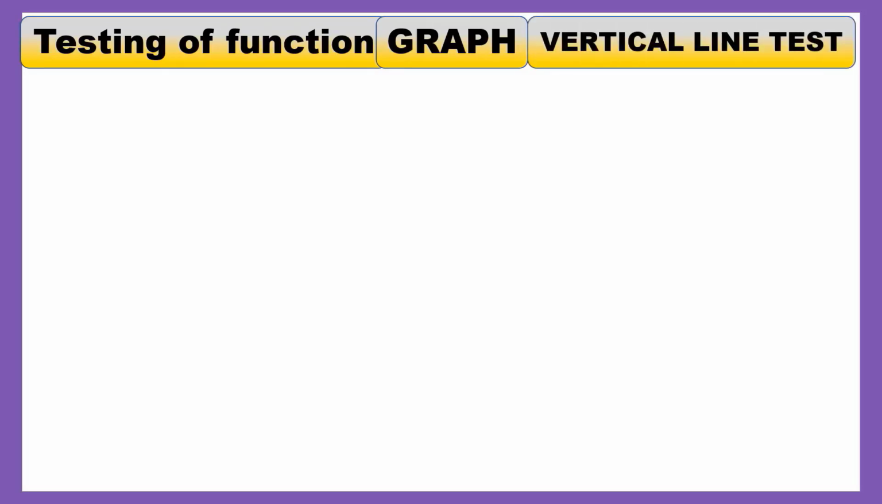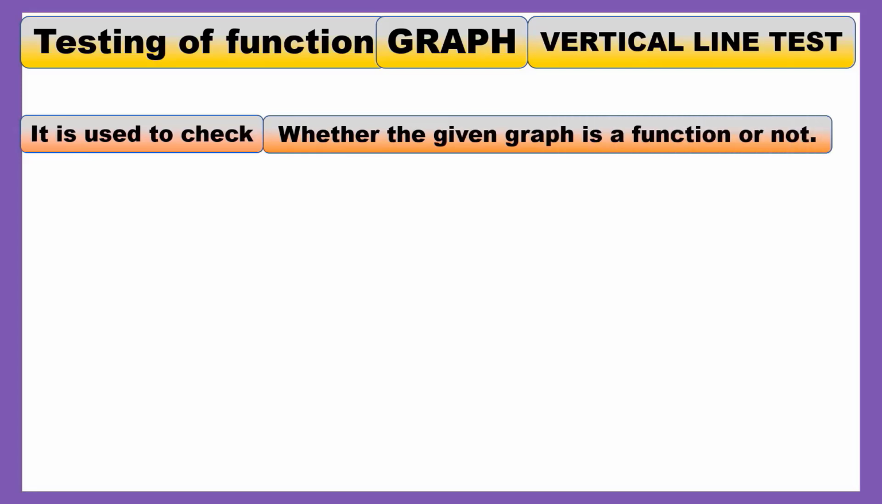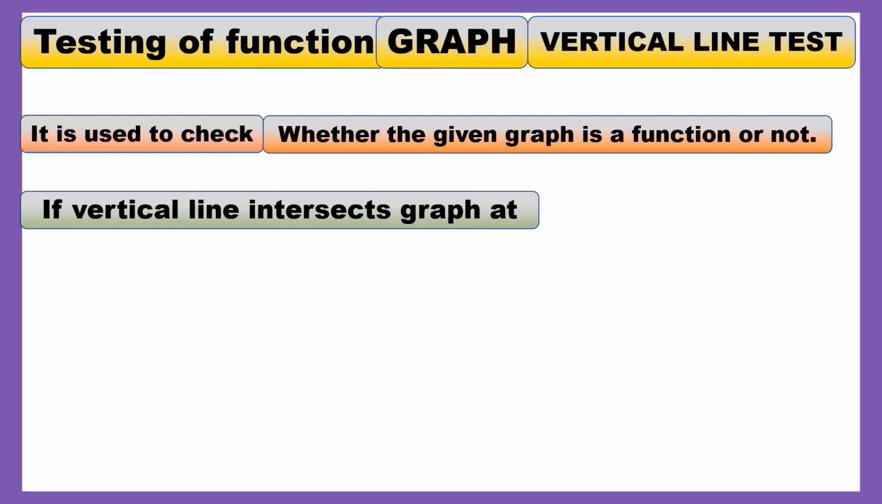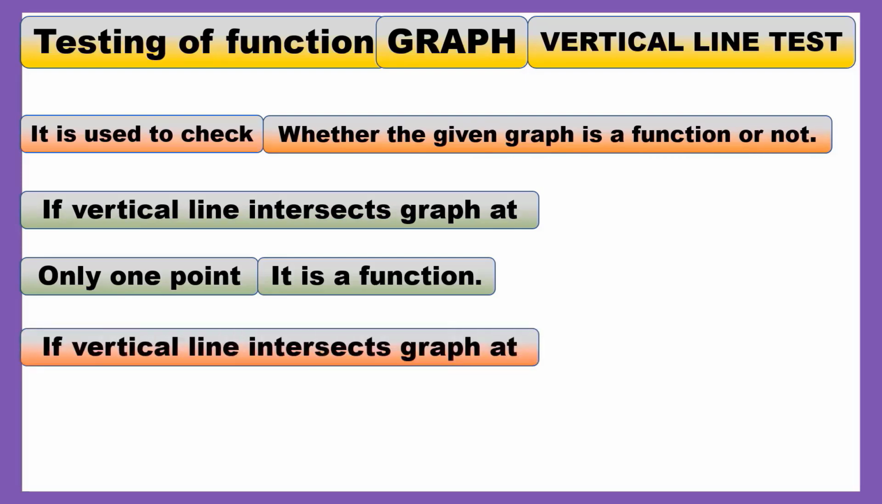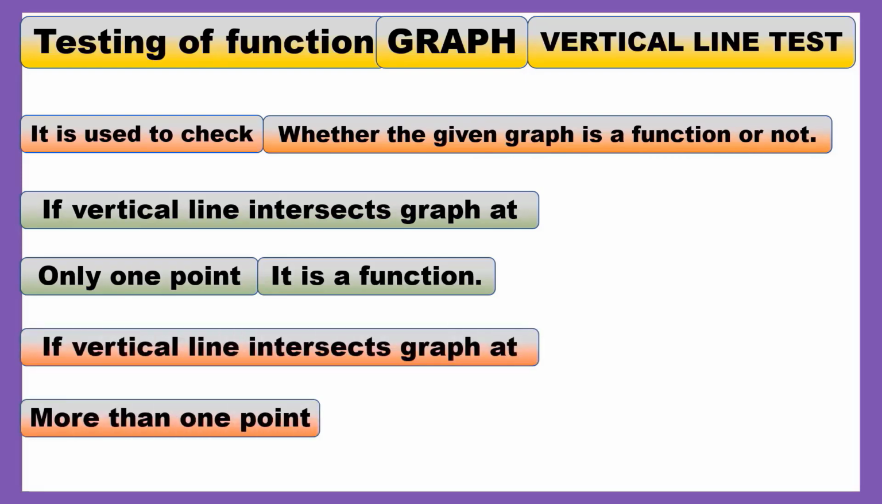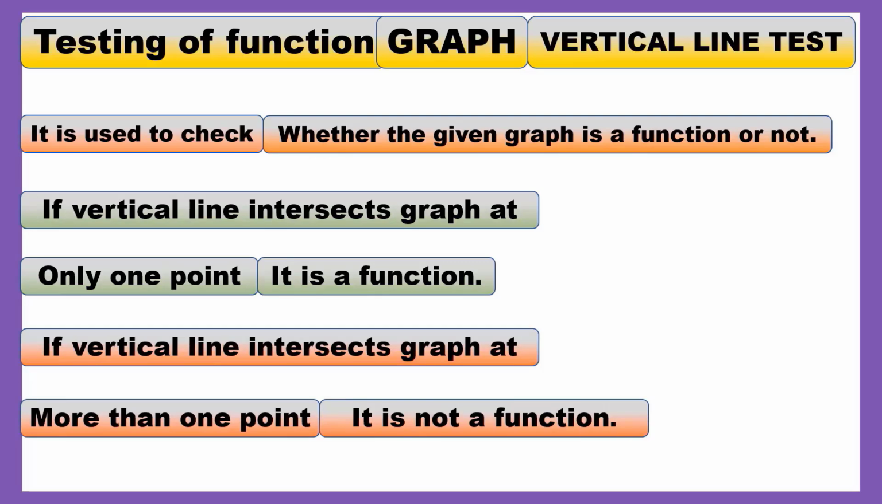Testing of function. Graph. Vertical line test. It is used to check whether the given graph is a function or not. If a vertical line intersects the graph at only one point, it is a function. If a vertical line intersects the graph at more than one point, it is not a function.